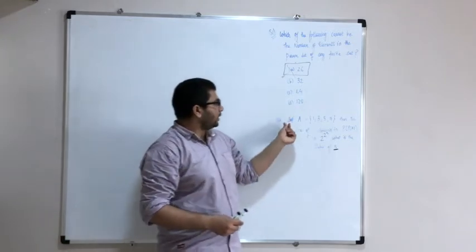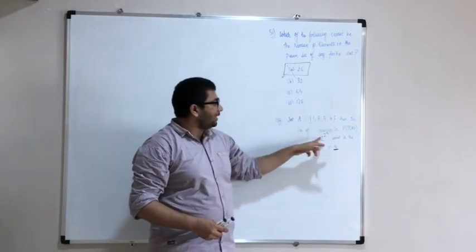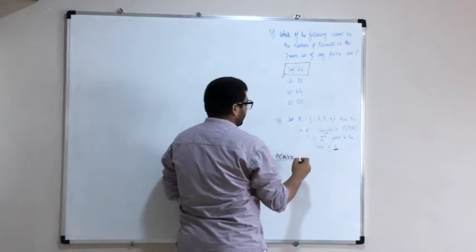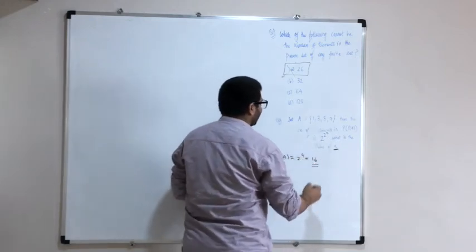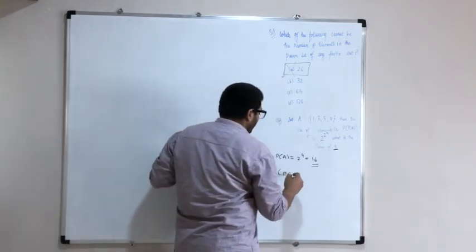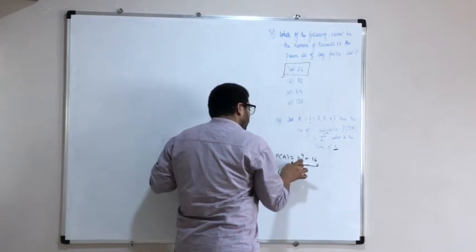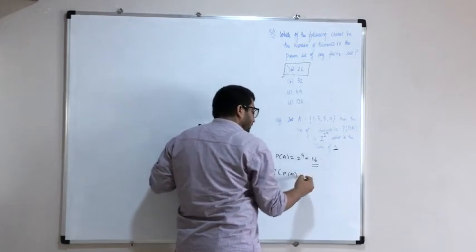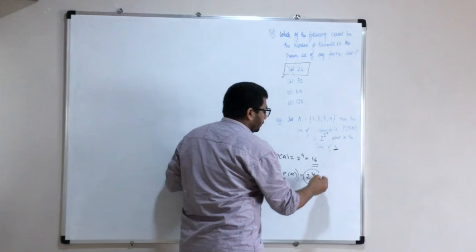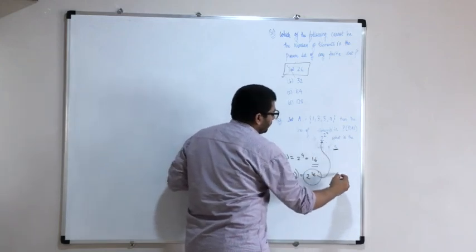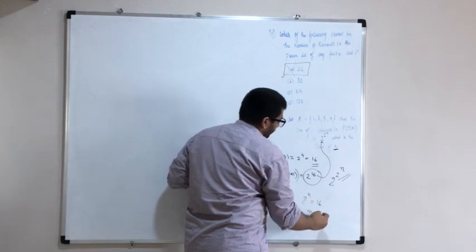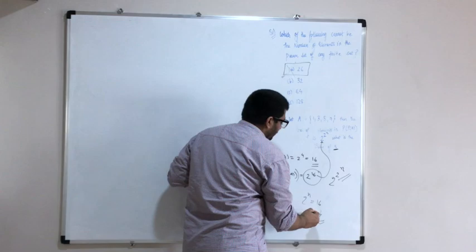Okay. Now let's see this question. A set A has 4 elements. Then first, the number of elements in the power set of A. Let's see. The power set of A will have 2 raised to power of 4, that is 16 elements. Correct? Now the power set of the power set of A. What does it mean? It is nothing but all the subsets of this power set. So it has 16 elements. The number of subsets it will have is 2 raised to the power of 16. Correct? Now 2 raised to power of 16 is to be compared with 2 raised to power of 2 raised to power of n. So this has to be 16. So 2 raised to n is 16. So n has to be 4. So what is the value of n? The value of n is 4.